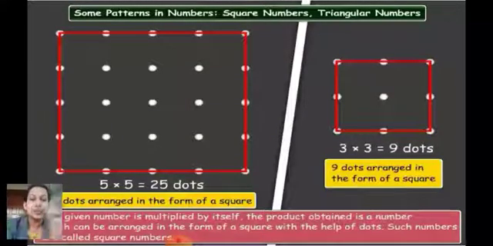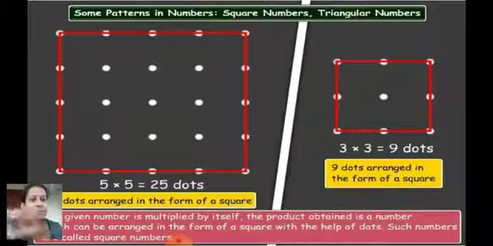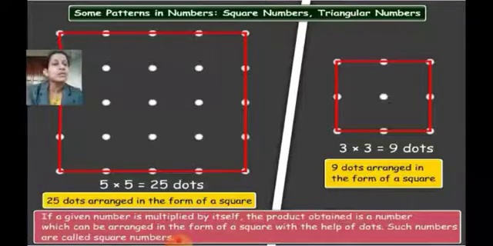So look at these two figures now. One has 5 rows with 5 dots in each row, and the other has 3 rows with 3 dots in each row. So we are getting 5 multiplied by 5 is 25, and 3 multiplied by 3 is equal to 9 dots. These 25 dots and 9 dots are arranged in the form of a square. Whatever may be the given number, here the given number was 5 in the first case, and in the second case it was 3.